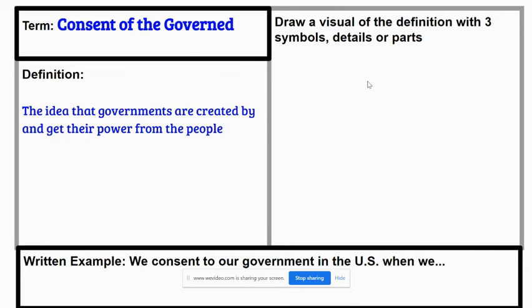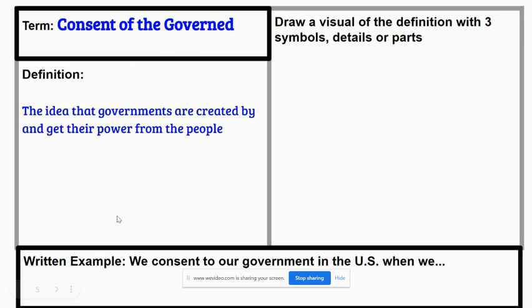You could draw a picture of what it's not. You could use one of those no symbols that sometimes we see with no smoking, the red circle with a line through it. And you could show why Locke made this idea. He lived in a time where it was not common for people to give the governments their power. Instead, he lived when an absolutist had power. And we know absolutists claim their power didn't come from the people, it came from God. So maybe you could show an example of what it's not. It's not someone claiming to rule by divine right. It's someone realizing the people have given them the authority to rule.